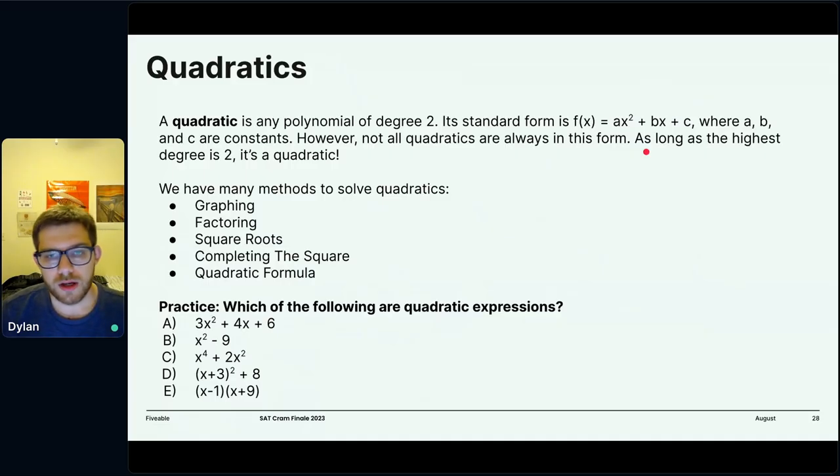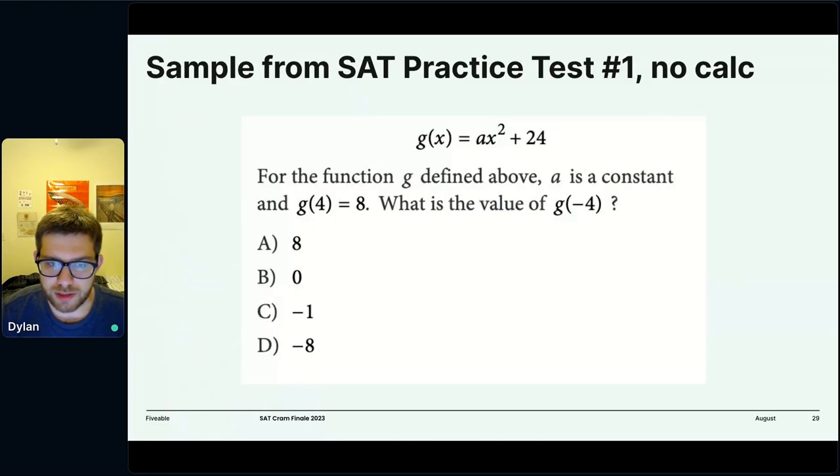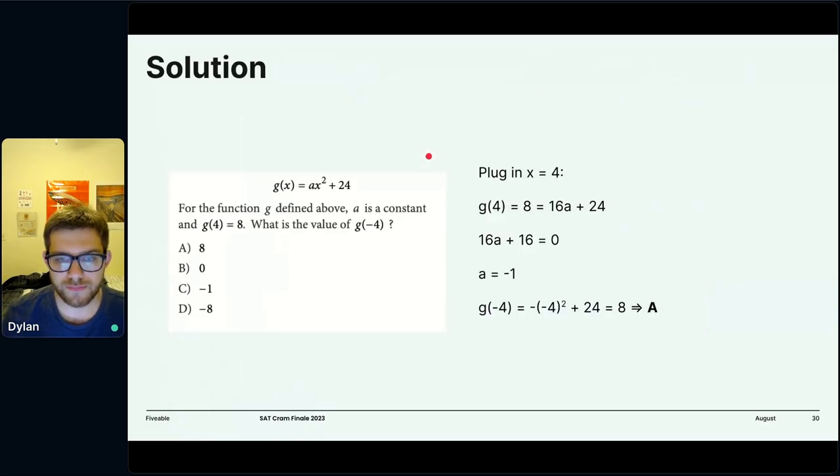So here's a simple practice question, and I'll go through it quickly. So for the function g defined above, a is a constant and g of 4 is 8. So what is the value of g of negative 4? So here we have a quadratic right there with some a value that we want to figure out, right? And we know that g of 4 is 8. So when I plug 4 into this right here, 16a plus 24 is 8. We can solve for a to be negative 1, but we're not done.